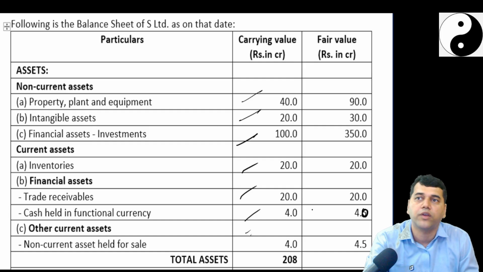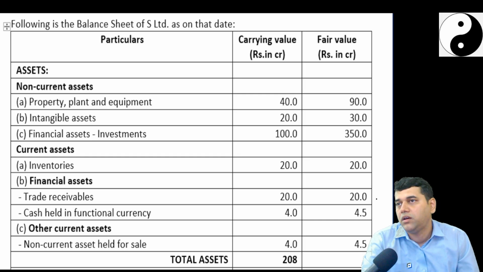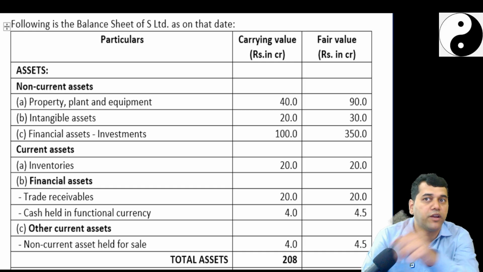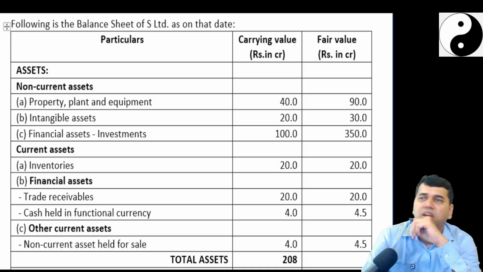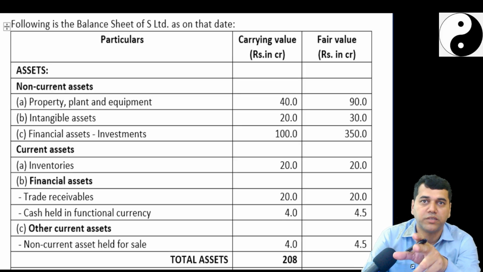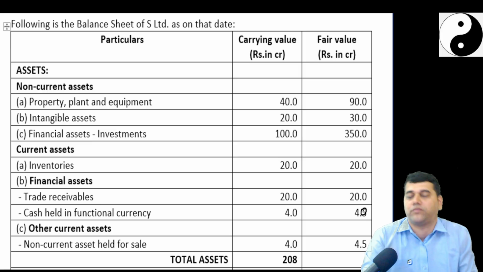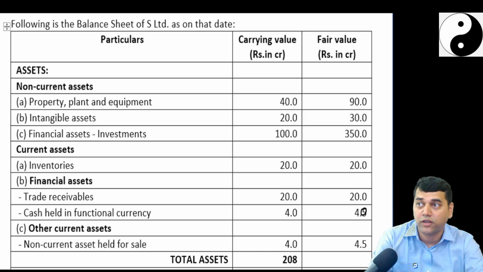4 and 4. Okay, I will tell you the background behind this. In the previous study material or RTP, MTP, they had given it as 4.5. I always wondered, what is the fair value of the cash? If it is cash held in foreign currency, they give you a different fair value. But for functional currency, how will the fair value change? There is no impact, no adjustment. Simply they had given it. In the new study material, luckily, finally, they gave me a great relief by making it 4 and 4. Good, I need not explain. It is a previous thing. I just have to tell you there is a background for it.